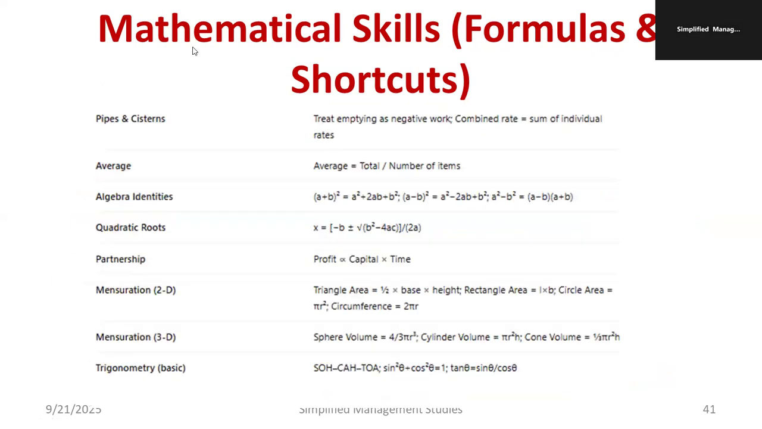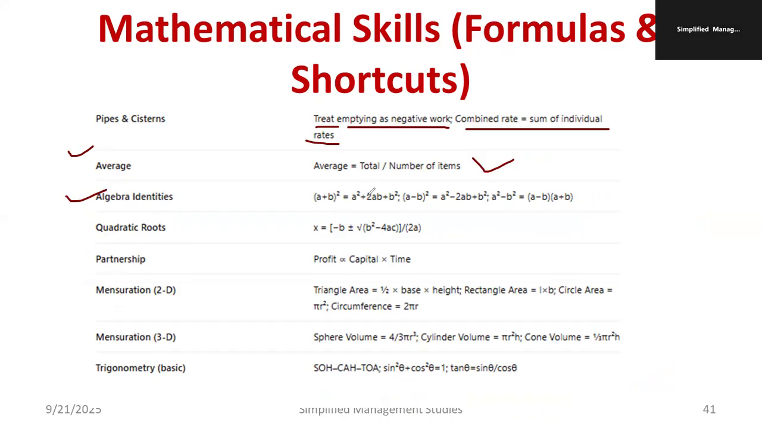Apart from that, pipe and cistern. You have to study about pipe and cistern. Treat emptying as negative work. Combined rate is equal to the sum of individual rates. Average is nothing but total divided by number of items.